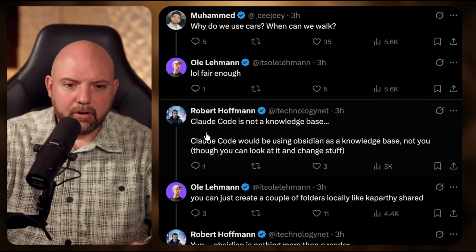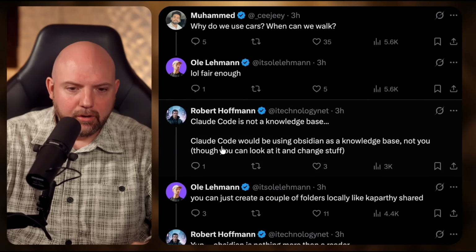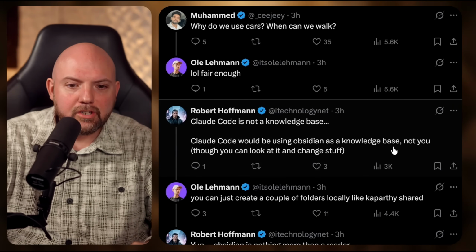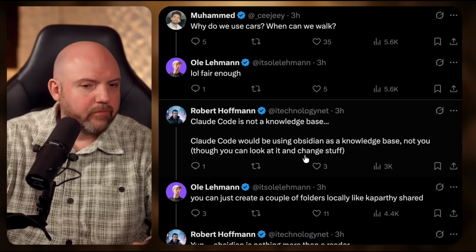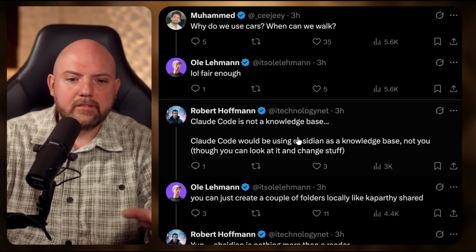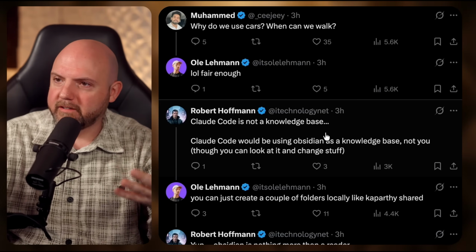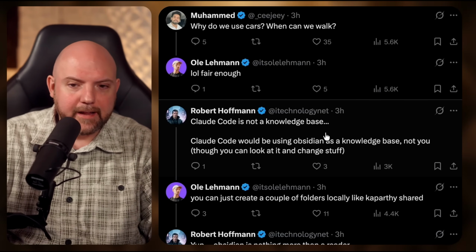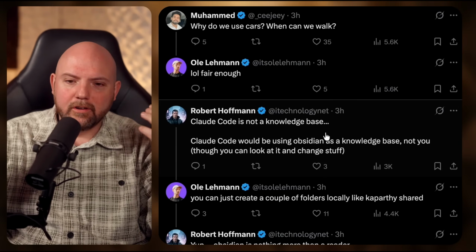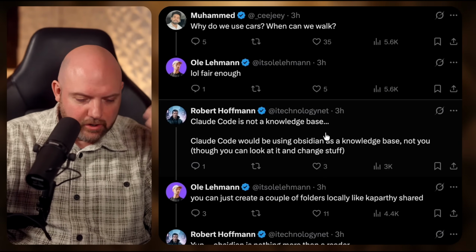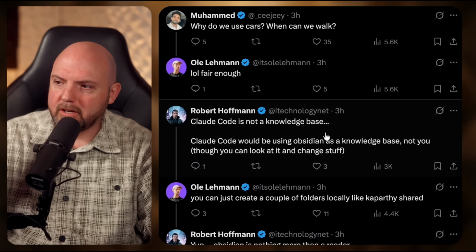We see here, Claude Code is not a knowledge base. Claude Code would be using Obsidian as a knowledge base, not you. So you can look at it and change stuff. No. I agree, Claude Code is not a knowledge base. That's something many people get wrong. They have a conversation with a chatbot and they think that's now their PKM system. And that's nonsense, because you don't want to search through your chats to find the information later on.